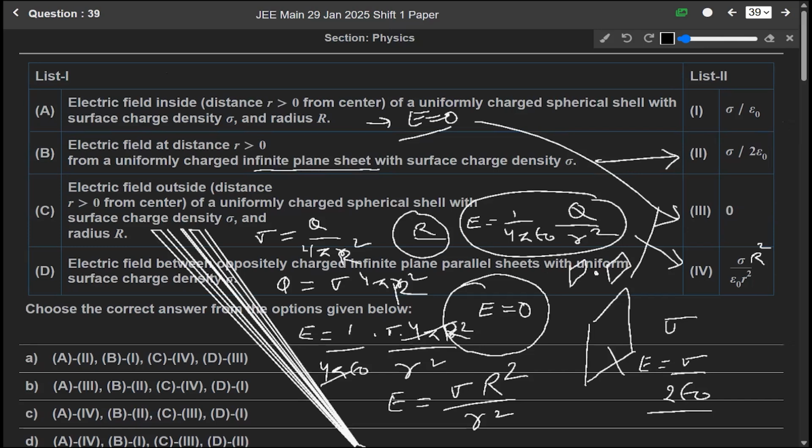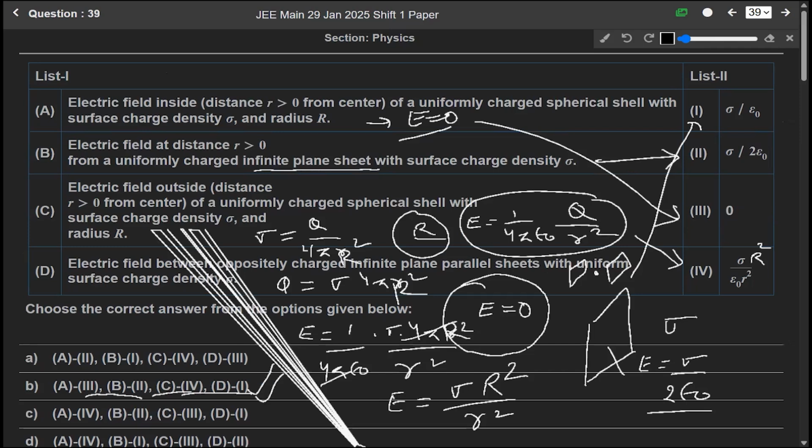So D matches with the first. So A matches with third, B matches with second, C matches with fourth, and D matches with first. Then only option B is the correct answer.